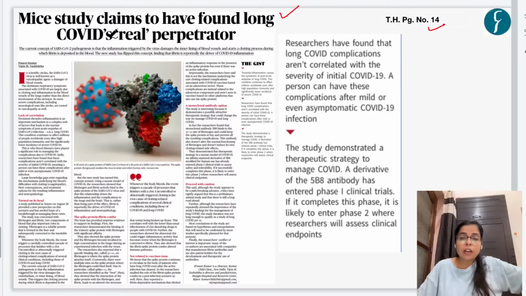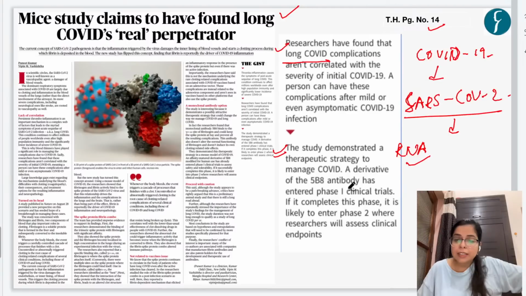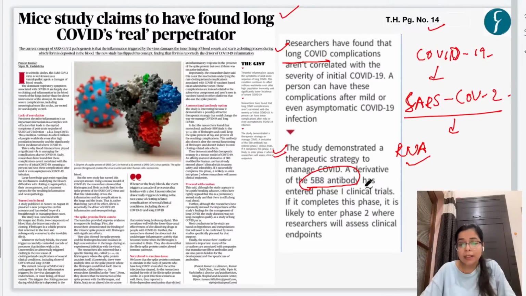So there is a news article that there was research regarding it, and the research says that there is a particular antibody in phase 1 of clinical trials, and this antibody could prove beneficial to cure cases related to long COVID. Now this research was not that important for us, but in this article we will talk about this particular antibody, and we will talk about monoclonal antibodies, right? So let's begin our discussion.